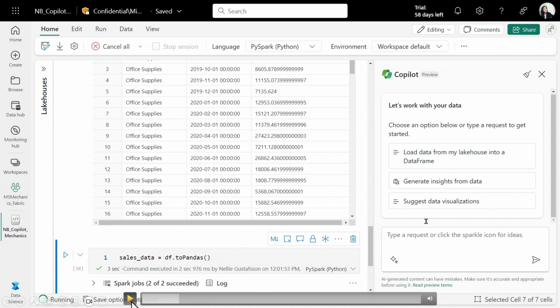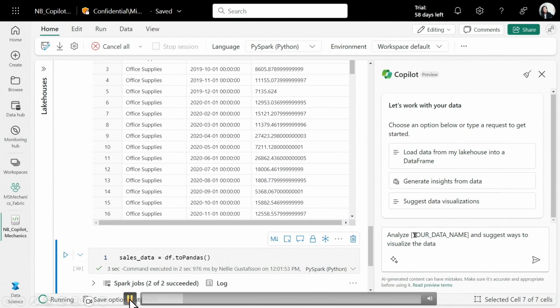So for example, you see here that there are some static suggestions. And this is one of the things that I personally love about the Copilot experiences. You're going to see this consistently across all of Fabric: as Justina mentioned, you have this chat pane, but you also get these suggestions. So you don't necessarily have to start from scratch. If you have no idea what to do, and it's the first time you're using a notebook, you're not a Python developer, it's really easy to get started with some of these suggestions.